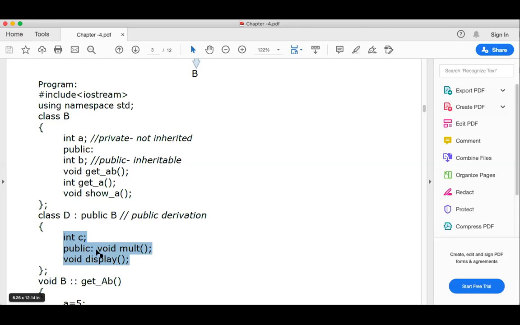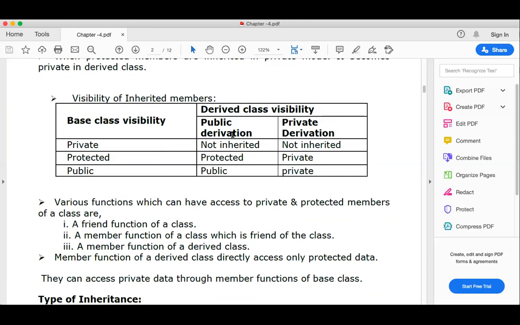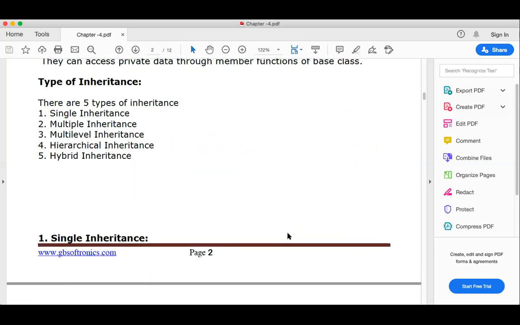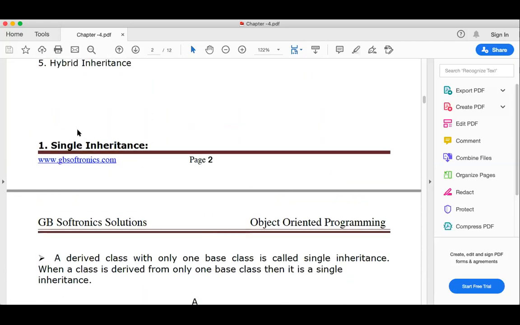Okay, so actually I have one table. This table is somewhat, I need to revise this table because only two derivation is added here, public and private. I am again adding one more table here, and I will resend you this whole again. I can see some editing also it requires.